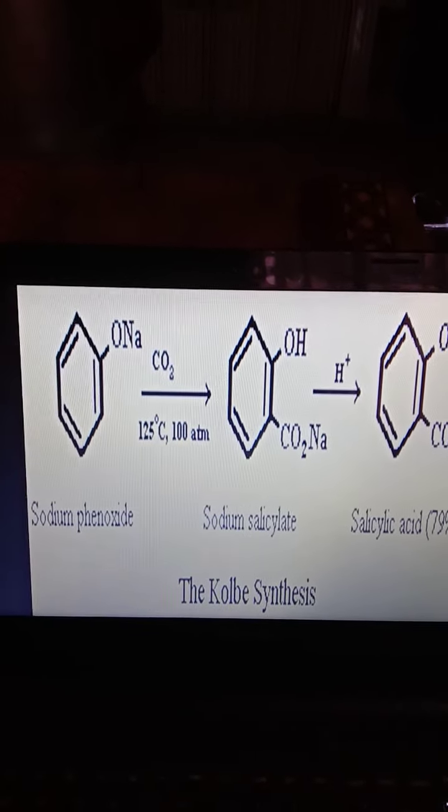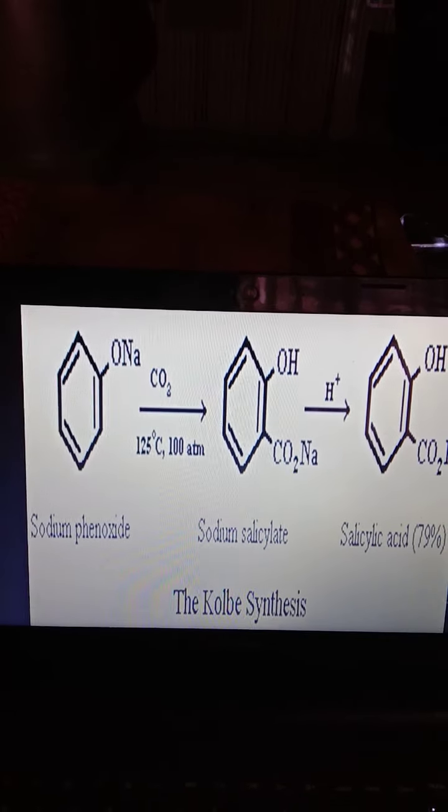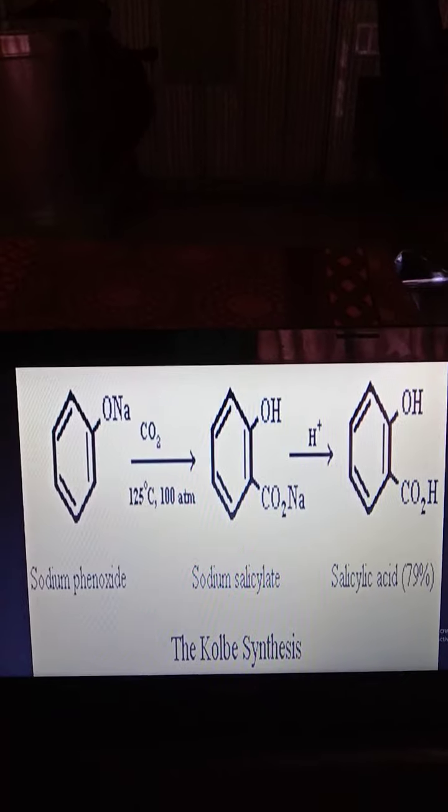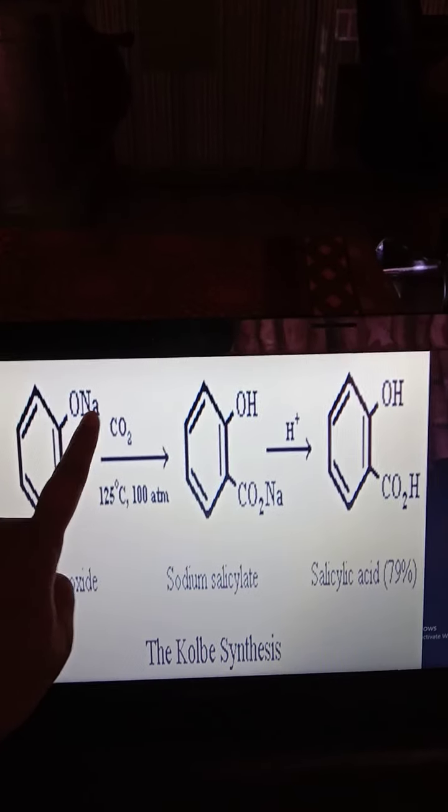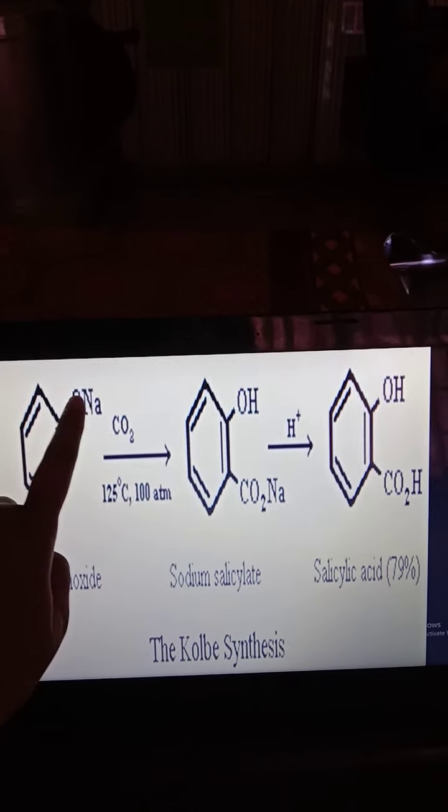Next one is the Kolbe synthesis. The Kolbe synthesis is preferred for this. The starting material is sodium phenoxide. Sodium phenoxide, oxide means presence of oxygen, ONa. If we consider an alkoxy group, it means an OR group. Oxide groups mean oxygen is present. Sodium phenoxide: this is sodium and this is phenyl oxide.